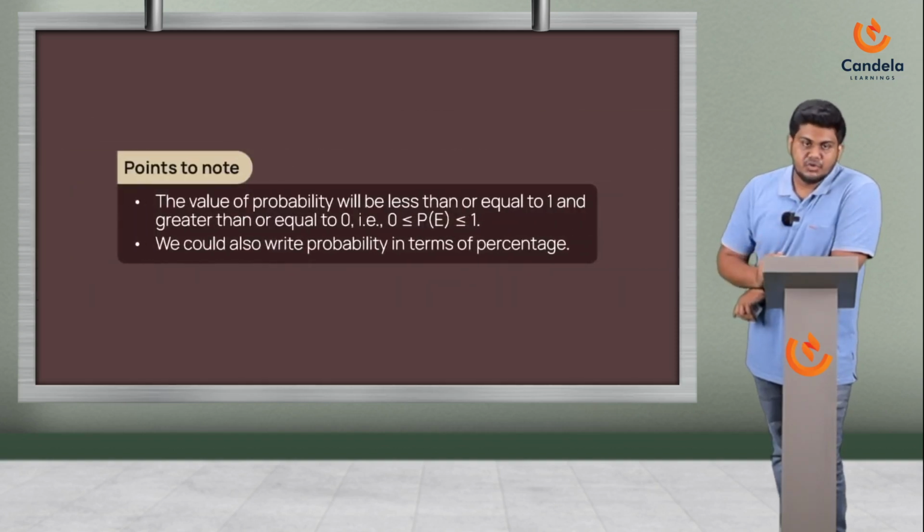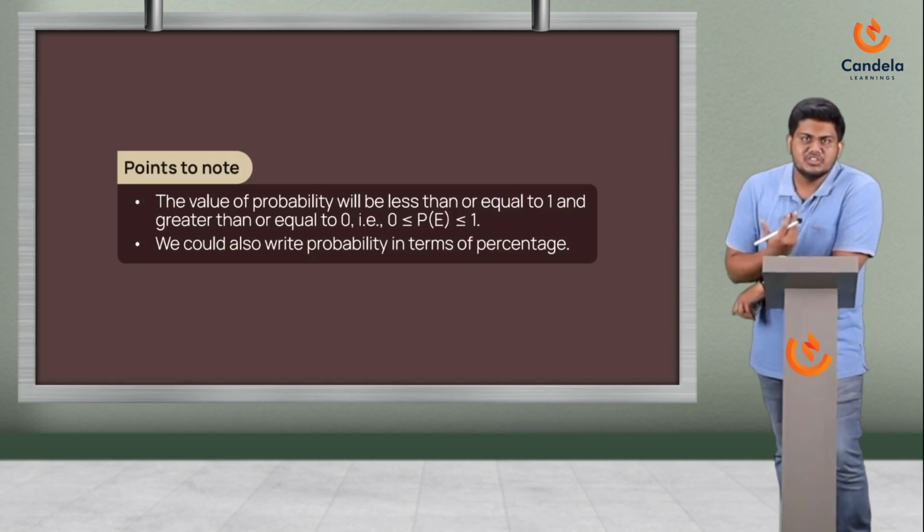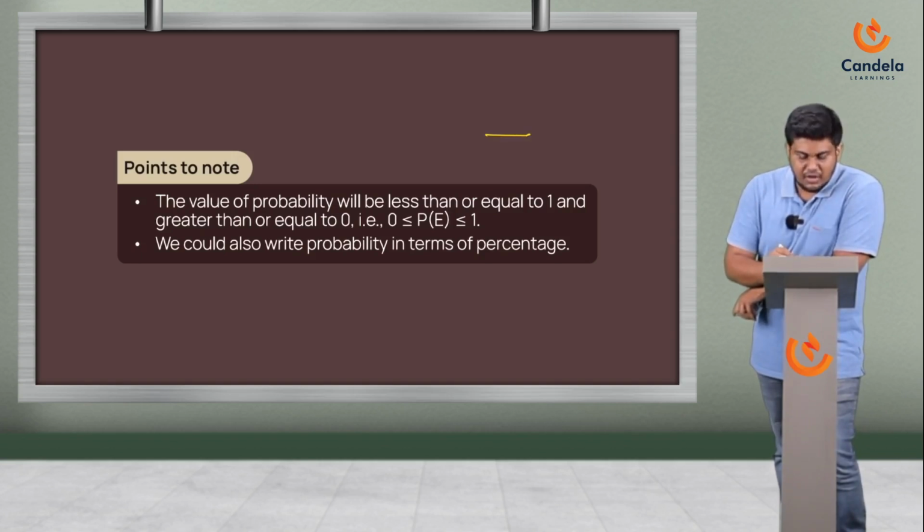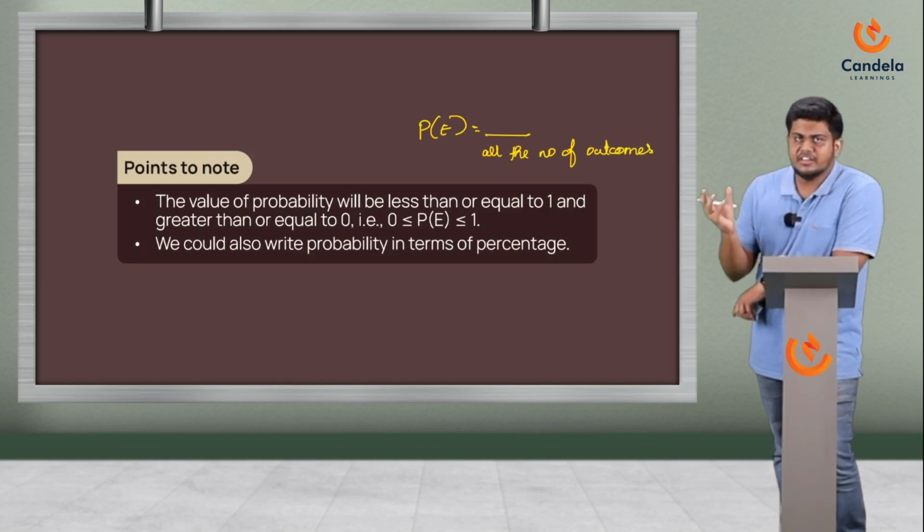Few points for you to note. The value of probability will always be less than or equal to 1 and greater than or equal to 0. And I'm sure you know this by now. The denominator when we are finding P of E is always all the number of outcomes. That is, all the outcomes that are possible are written in the denominator.